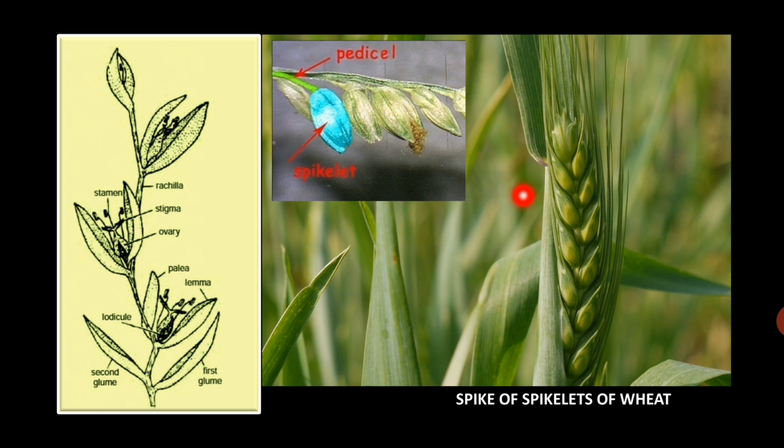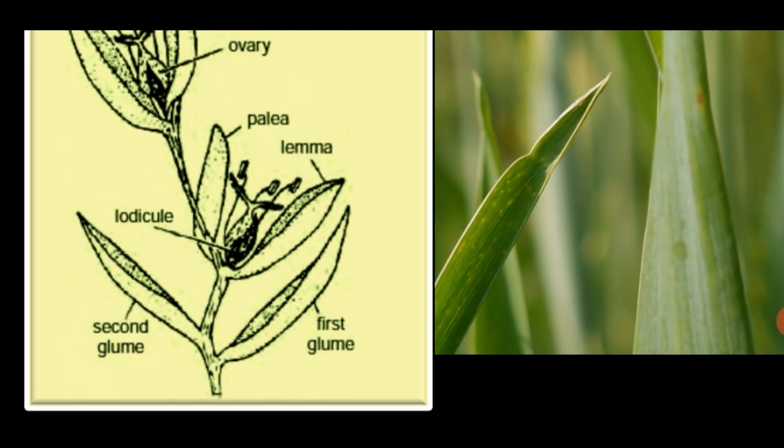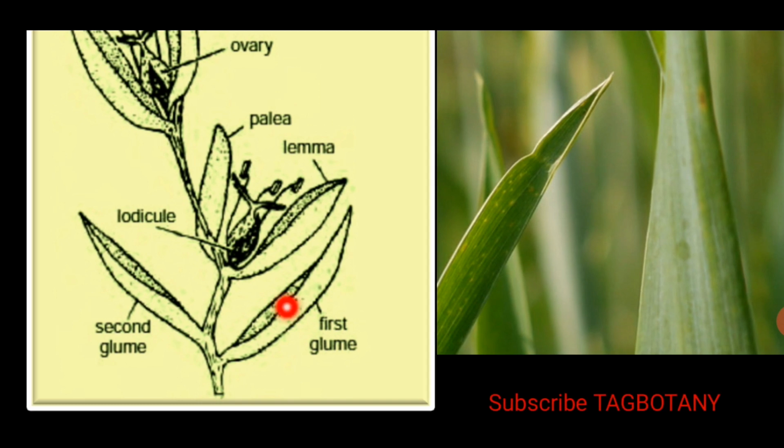So here we are taking the example of Triticum aestivum, that is wheat. Inflorescence in wheat is a spike inflorescence, which is made up of spikelets. All these are tiny spikelets arranged in the spike. Spikelet is the unit of this spike. Each spikelet has two bracts at its base. The first is known as the first glume or lower glume. The second is known as the second glume or upper glume.